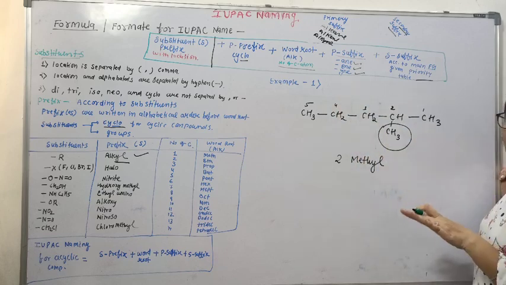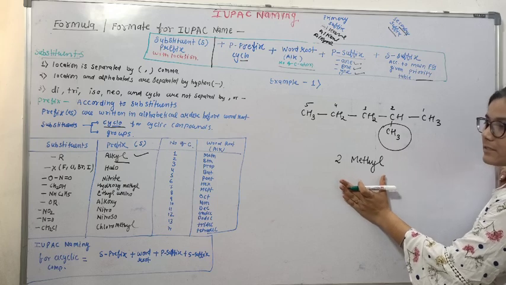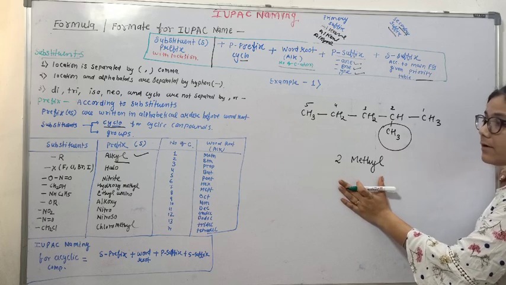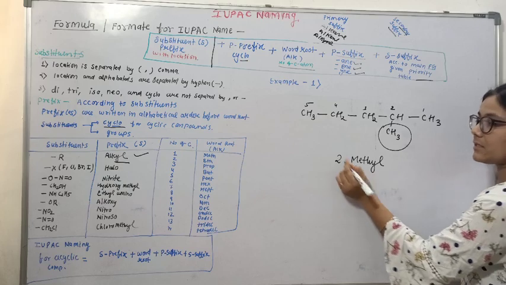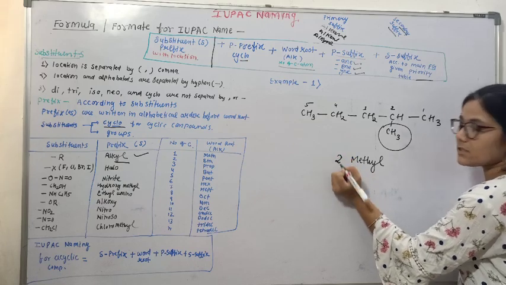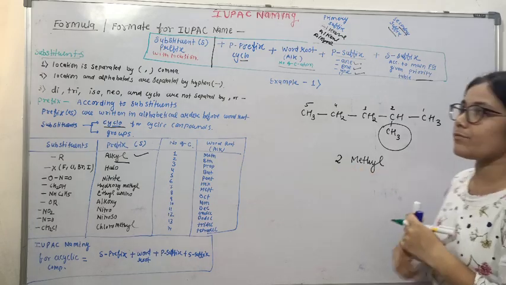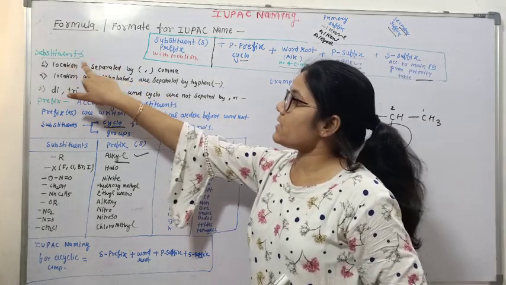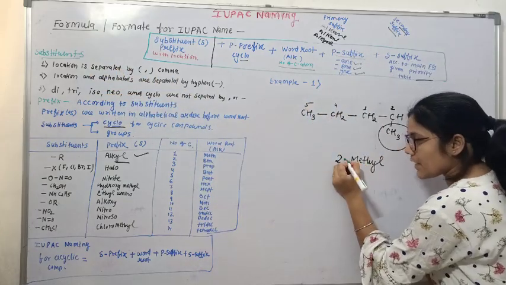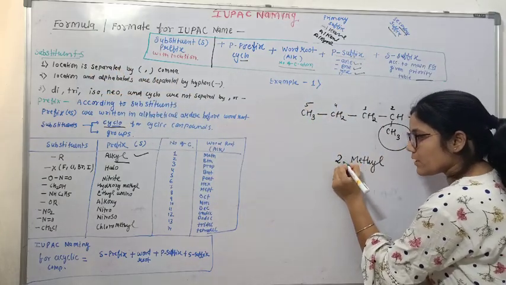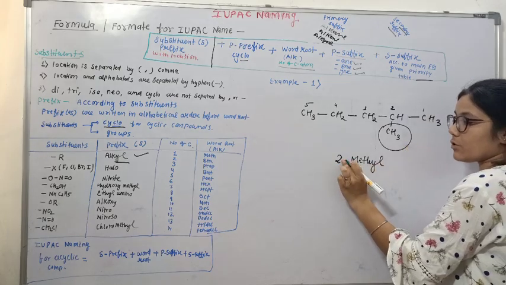So this is the first point. We have to write first the prefix of substituents. Always we start the naming of the compound with the prefix of the substituent, and the prefix is written with its location. So how to write this? There are a few points. Location is separated by comma, so while writing the locations, you must put a comma between them.